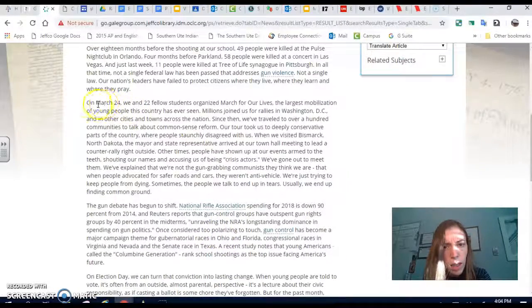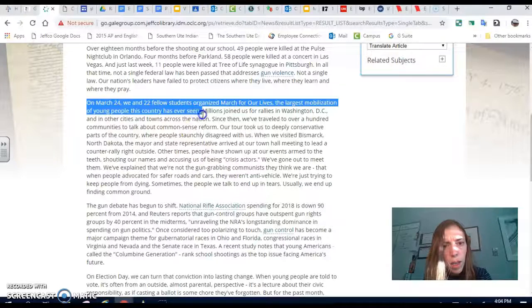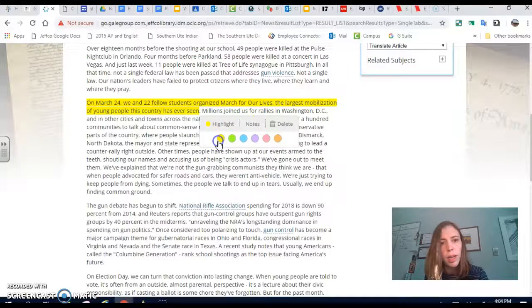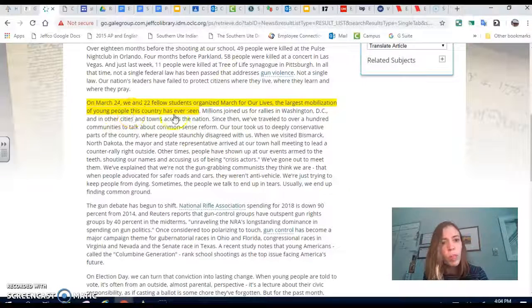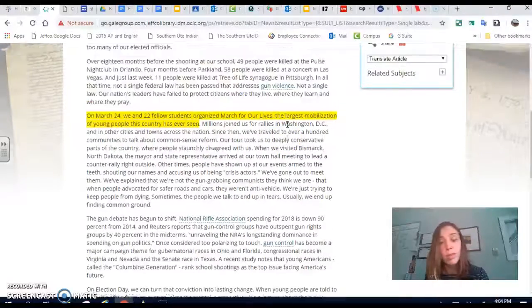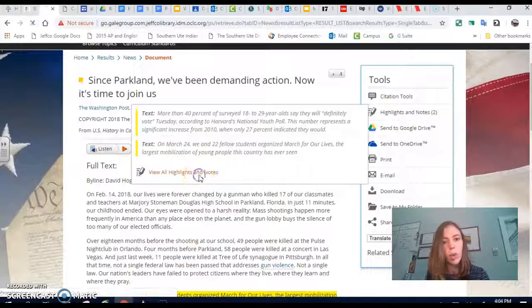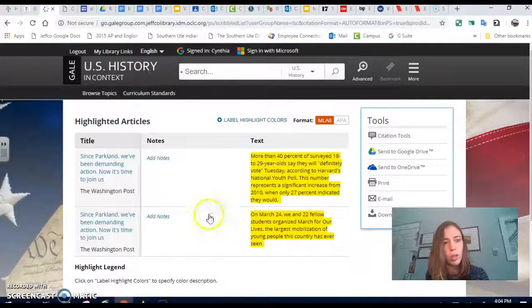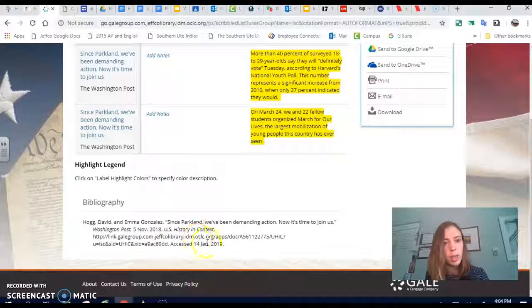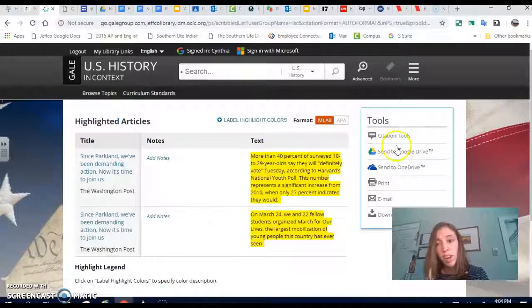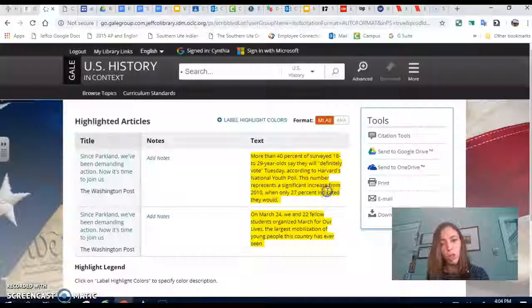And then this is also interesting to me because it's saying how many, right? This one I'm just going to highlight, and I'm going to highlight it yellow. So we and 22 fellow students organized the event. That's pretty amazing. I mean, and only a month. Now, what I can do is if I go back up here to highlights and notes, I can view all of my highlights and notes that I've made on this article, which is pretty cool. And then it's got that as well, right? And now I can send that to my drive. So I'm pulling just the parts that I want and then sending it to my drive. All right, so that's just another cool tool you can use.